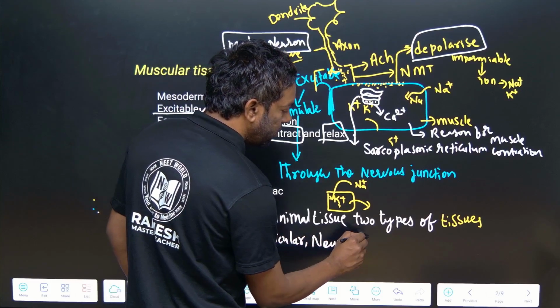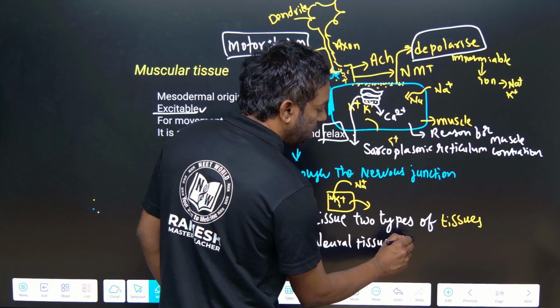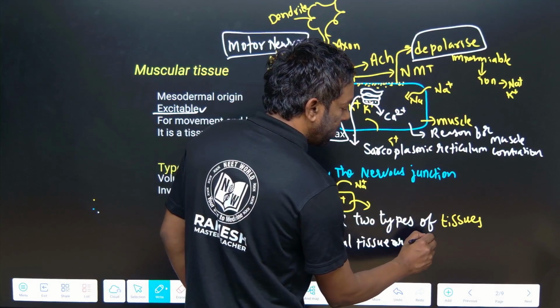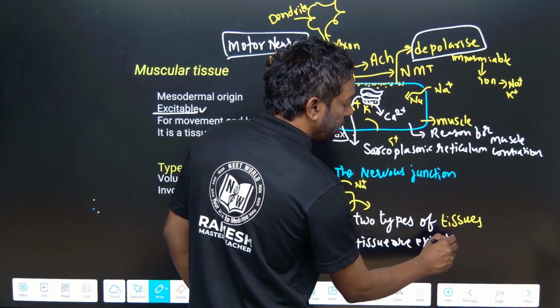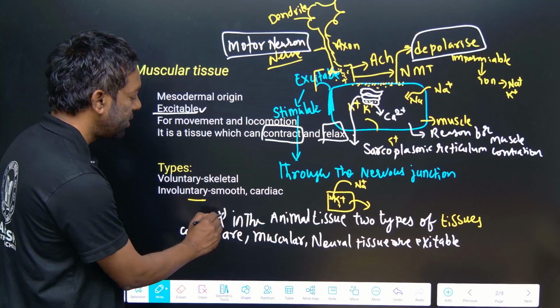Muscular and neural tissue are excitable. This is the most important point for NEET.